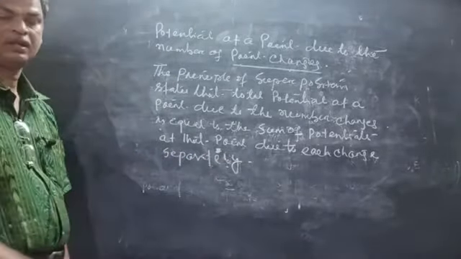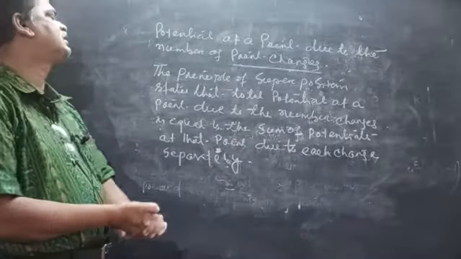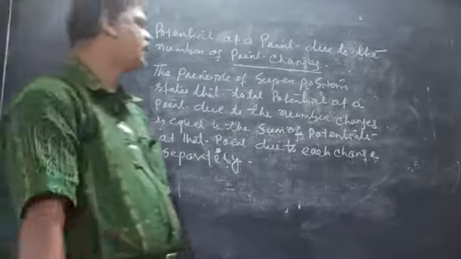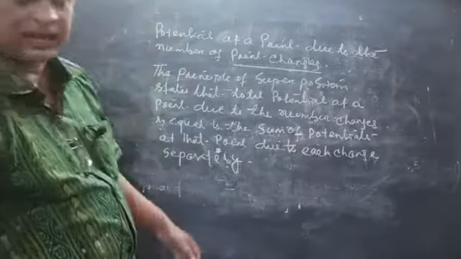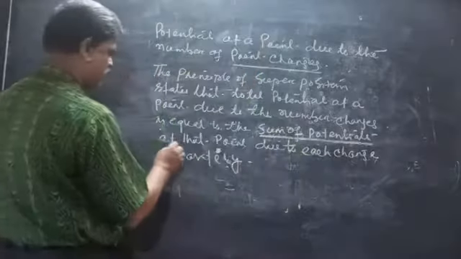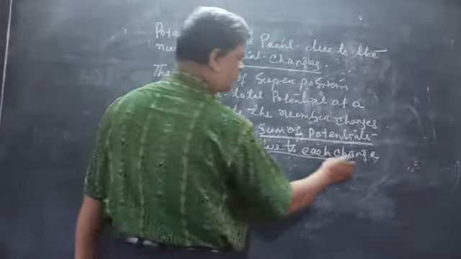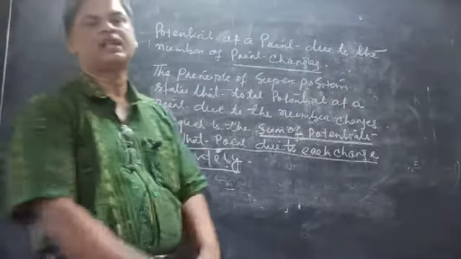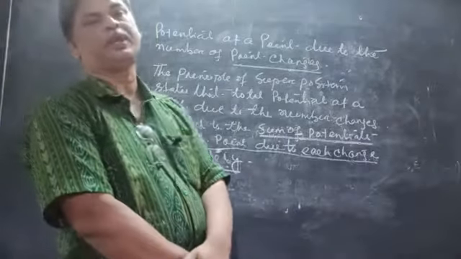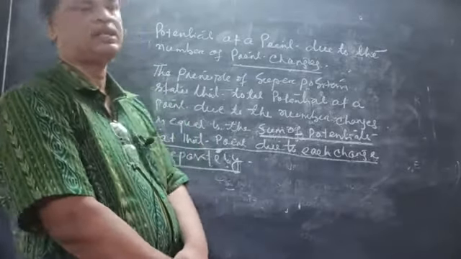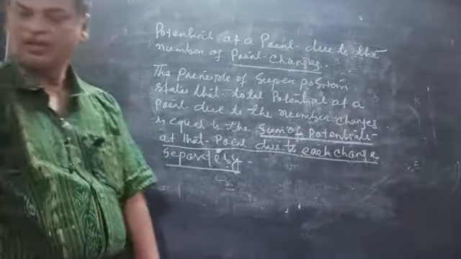Clear? So according to the principle of superposition, we can find the electric potential at a point due to a number of charges, and this is nothing but the algebraic sum of the potentials at that point due to each charge separately. We calculate the potential of each charge individually at point P, then we add them simply by algebraic rules because potential is a scalar quantity. Clear?